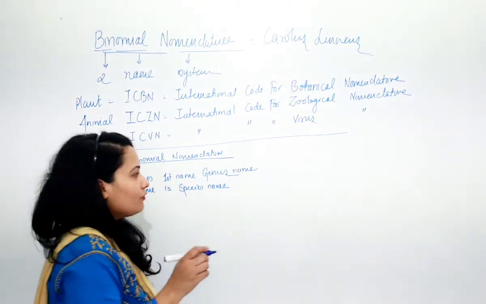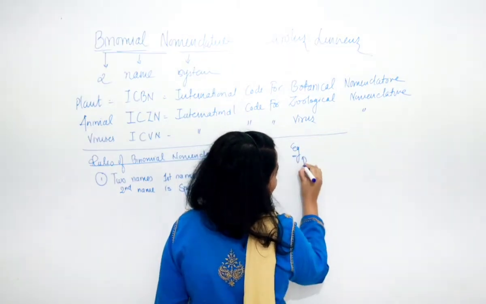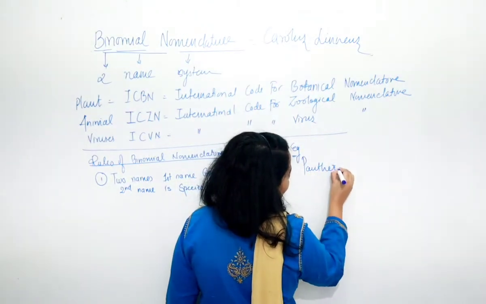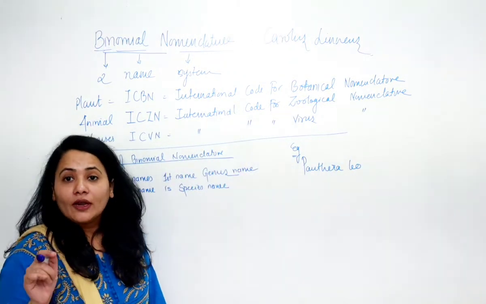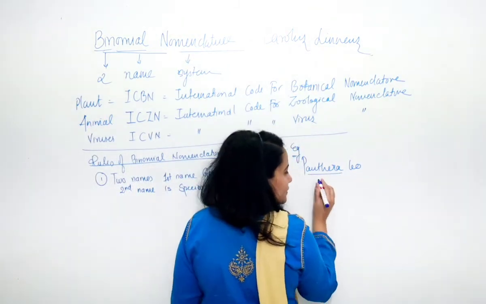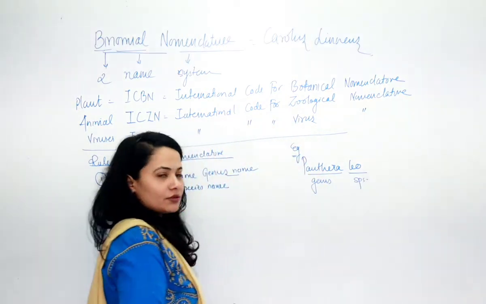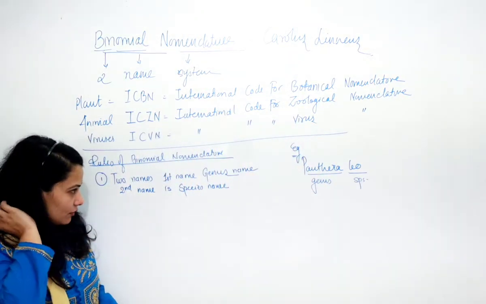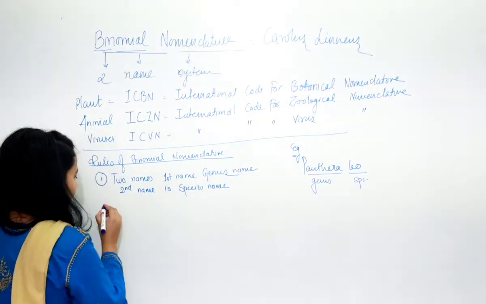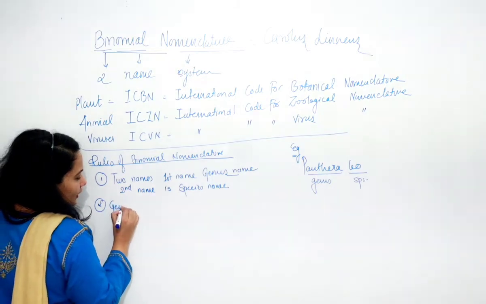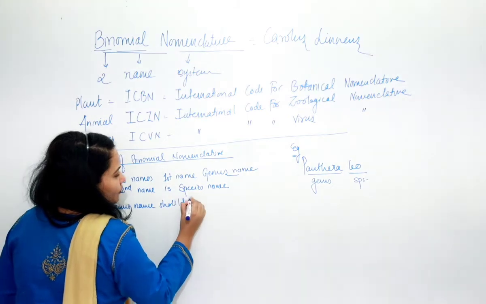Suppose I am giving you an example of the name. Let's say the example of the name is Panthera leo. Okay, what is it? Panthera leo. Now Panthera is the genus name and leo is the species name. So the second rule: the genus name should begin with a capital letter.